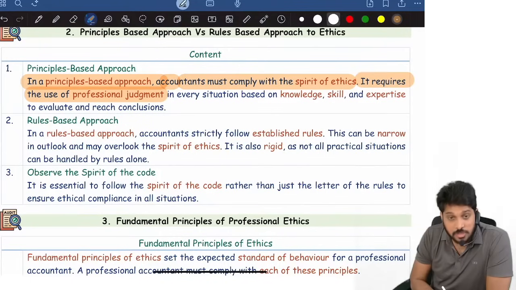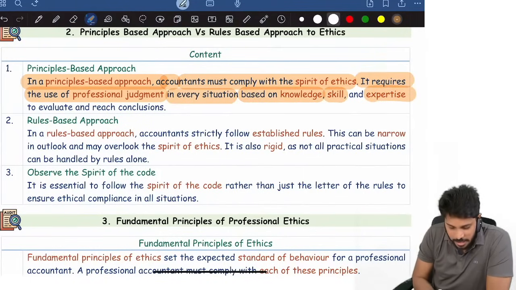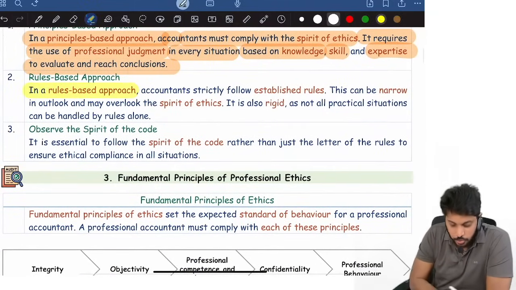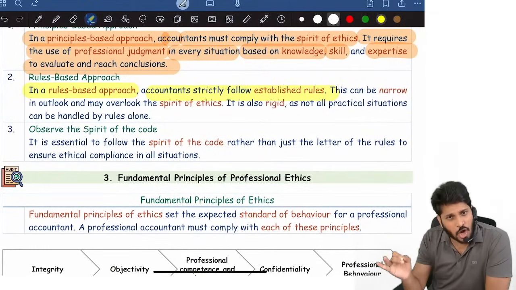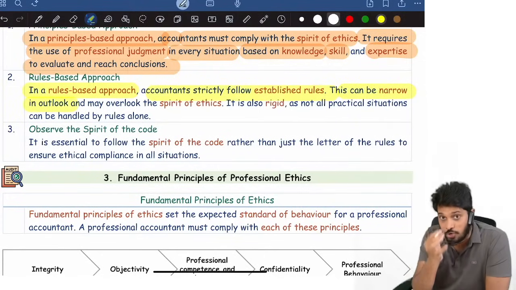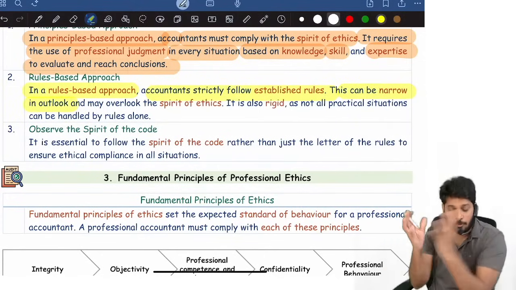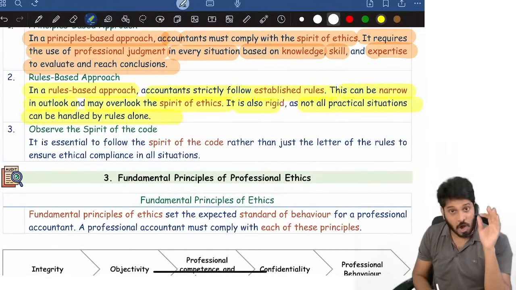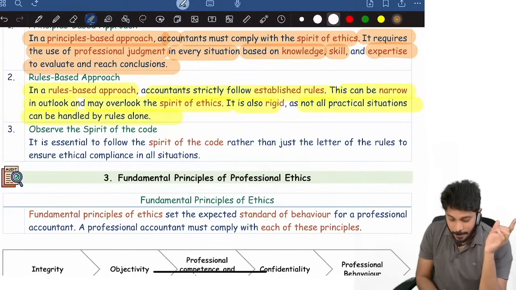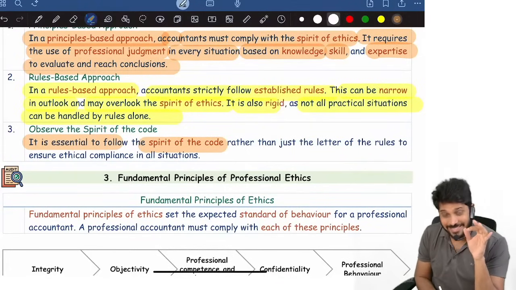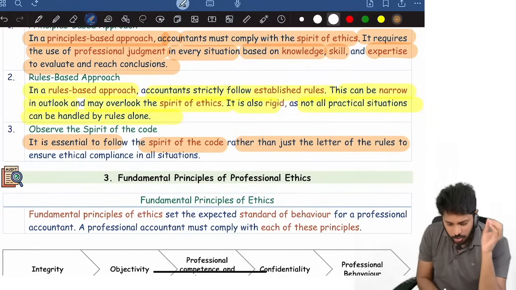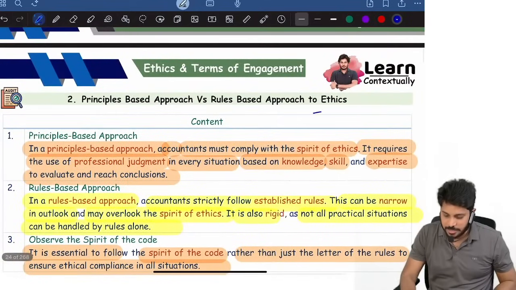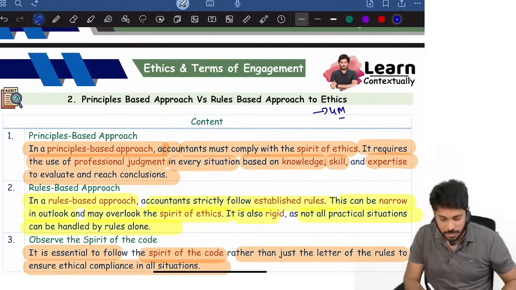It requires use of professional judgment in every situation, based on knowledge, skill and expertise, to evaluate and reach conclusions. Then there is another approach called the rule based approach. In a rule based approach, we simply follow established law, rules and regulations. This can narrow the outlook. The ethics will be narrow and may overlook the spirit of the ethics. So it is rigid, and we cannot identify all situations by rules alone. Therefore, it is essential to follow the spirit of the ethics rather than just the letter of the law to ensure ethical compliance in all situations. That's it, principle based approach versus rule based approach. A 3 or 4 marks question is possible.